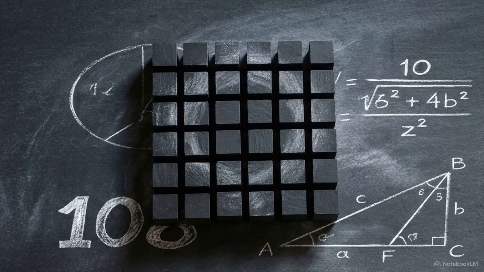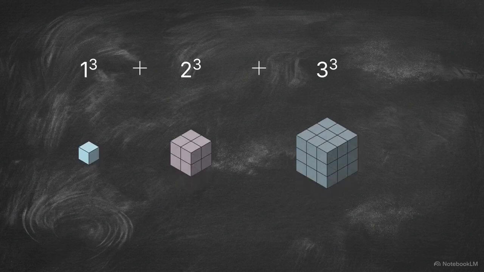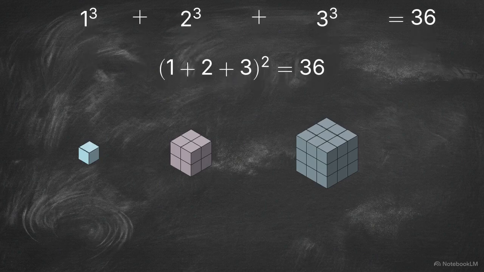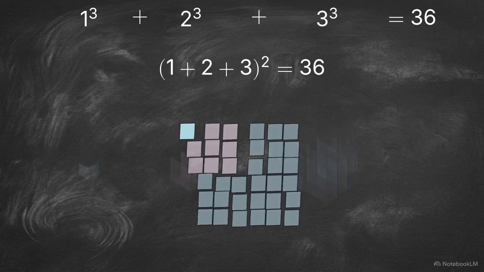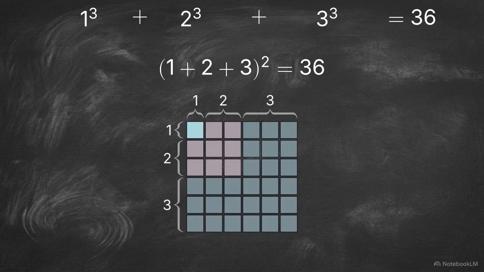This central buffer zone is anchored by a specific mathematical constant, 36. We can derive this constant by looking at the first 3 integers. When we sum their cubes, 1 cubed plus 2 cubed plus 3 cubed, the result is exactly 36. This is an algebraic identity. The sum of the first 3 cubes is equal to the square of the sum of those same 3 integers. 1, 2, and 3, added together and then squared, is also 36.